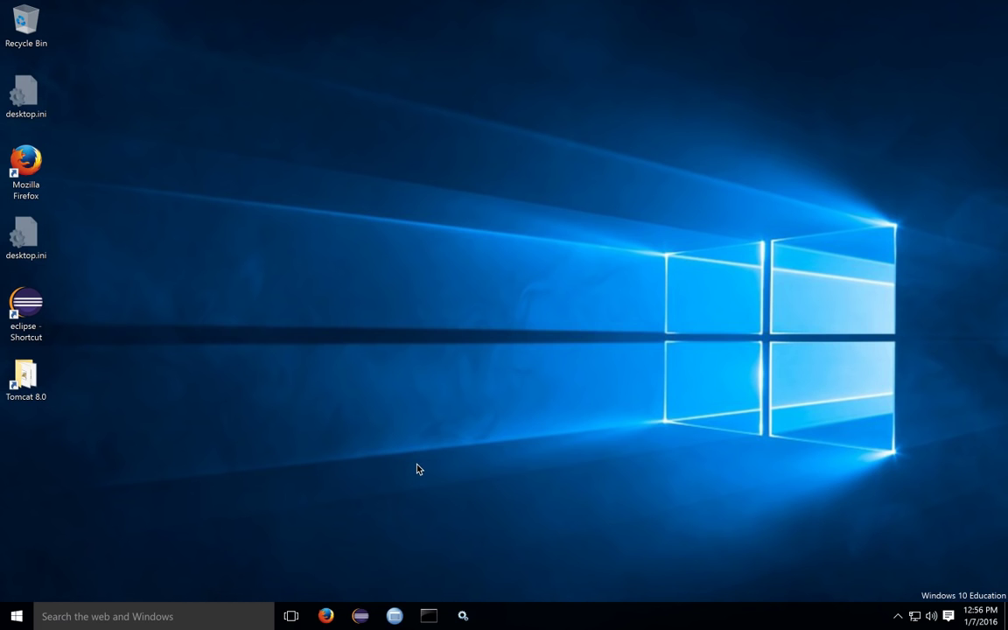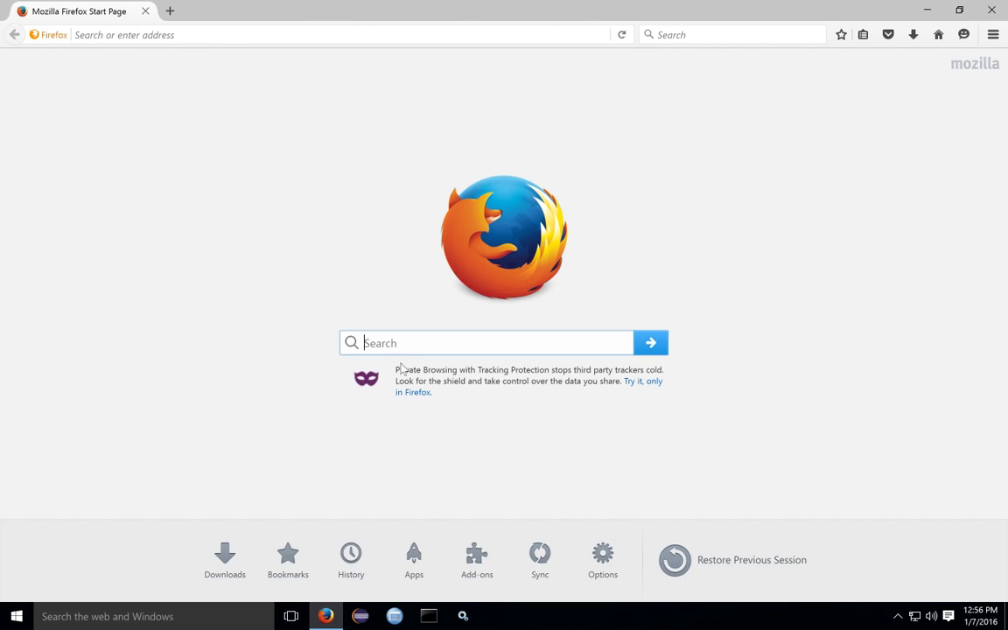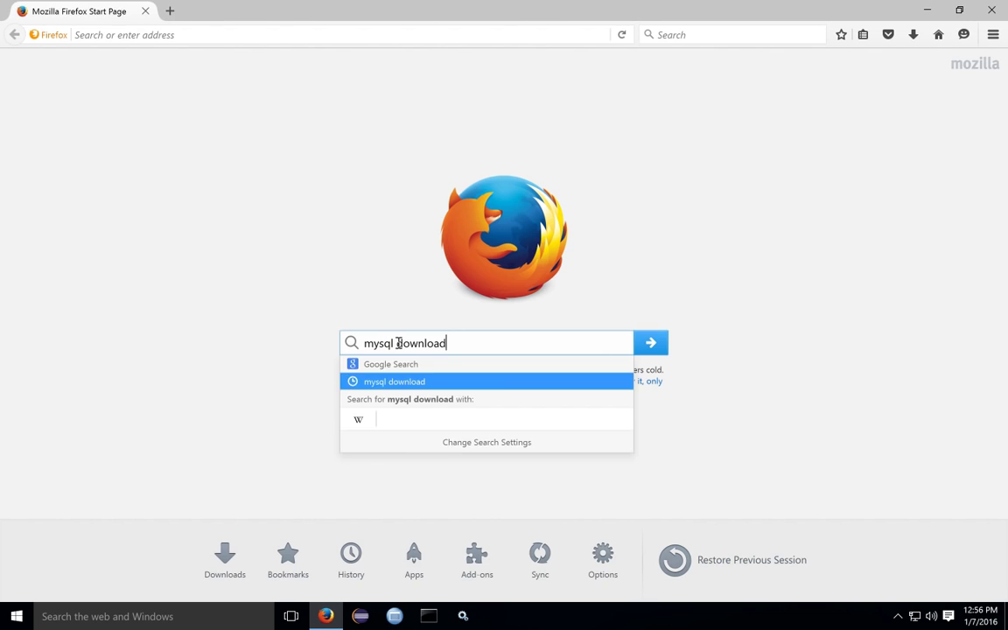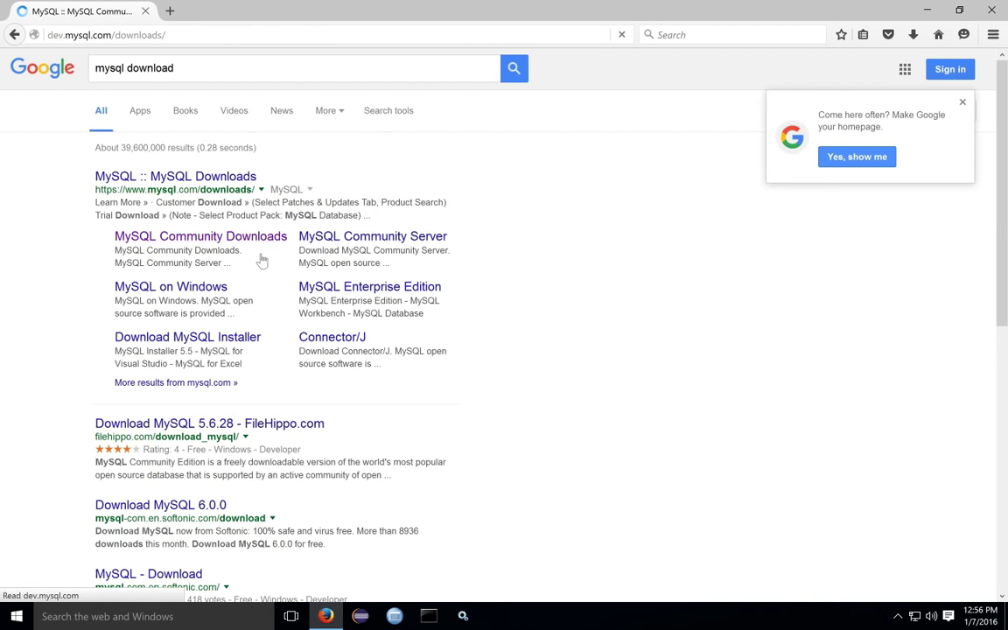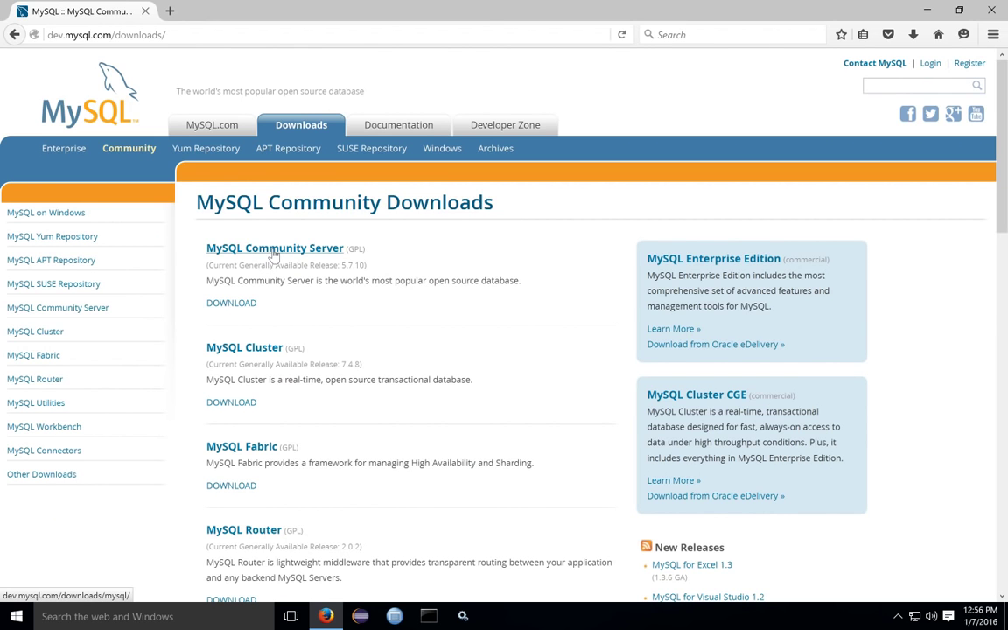To install MySQL Server on Windows 10, begin by downloading the installer package. You can search for a MySQL download and then go to the MySQL community downloads. The community server can be run without an enterprise license for use at home.